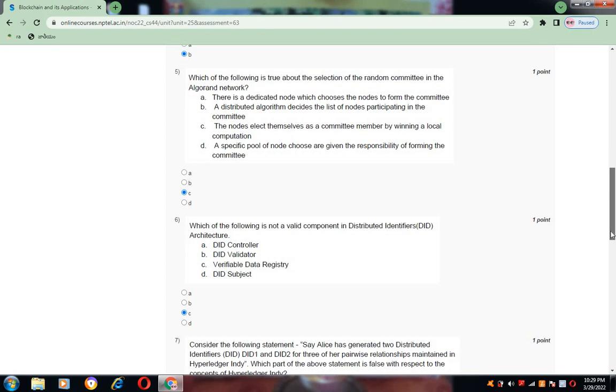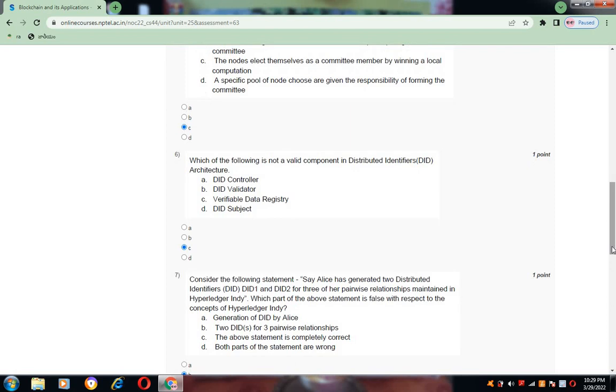Now coming to question number 6. Which of the following is not a valid component in distributed identifiers, DID? Here the correct option for this is C, that is verifiable data registry.